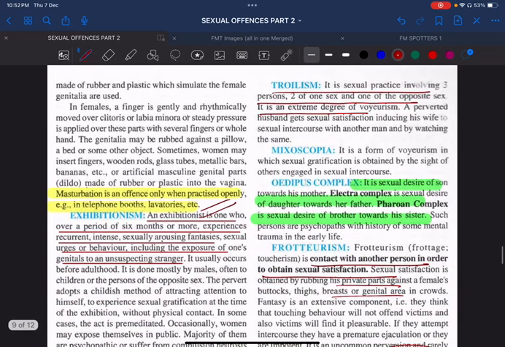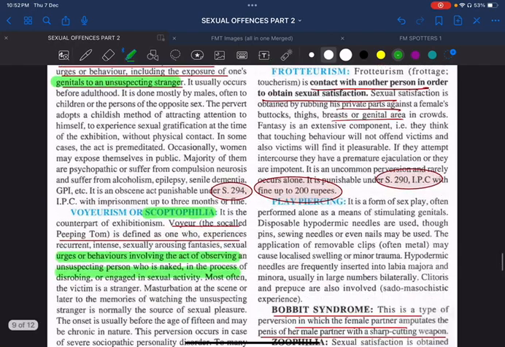And what do you mean by exhibitionism? That means over a period of 6 months. That period is very, very important. Exhibitionism over a period of 6 months or more, or to say one who experiences recurrent intense sexually arousing fantasies, including the exposure of one's genitals to an unsuspecting stranger.